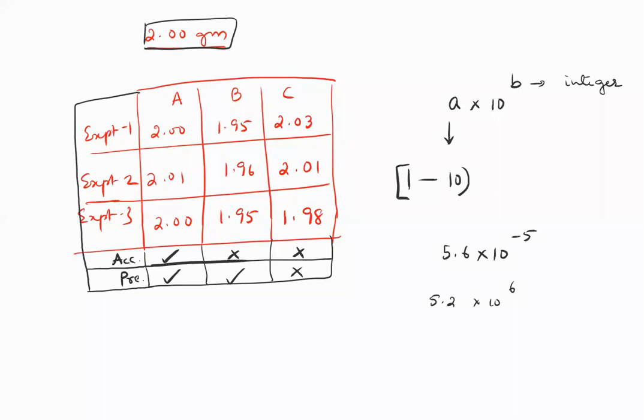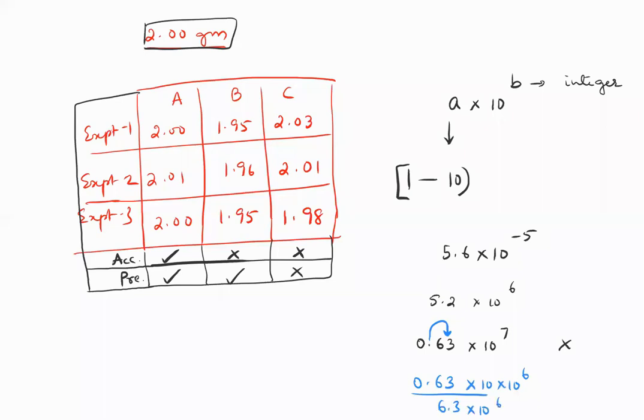You cannot give me the answer as 0.63 into 10 to the power of 7. This is not allowed. Then how do I give it in the scientific notation? So how do I give 0.63 into 10 power 7 in the scientific notation? You have to shift the decimal place. Now for those of you who are not familiar with this, when you shift the decimal place to the right, this is how you have to do it. 10 power 7 becomes 10 into 10 power 6, times 0.63. So now multiply this, you get 6.3 into 10 to the power of 6.